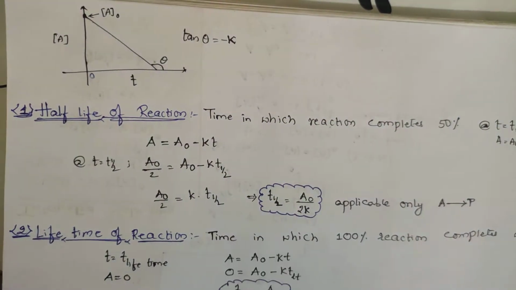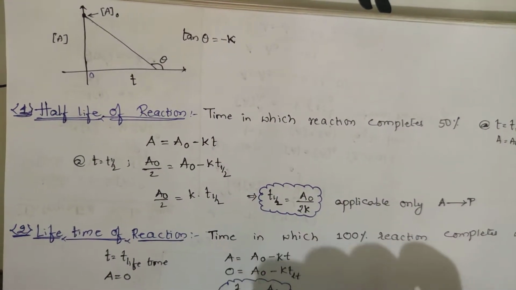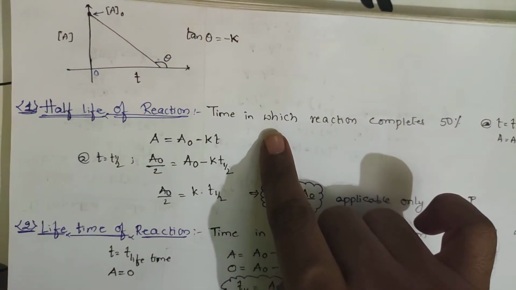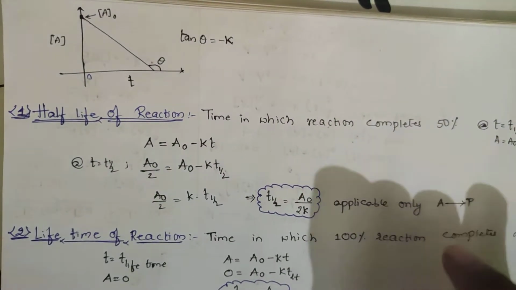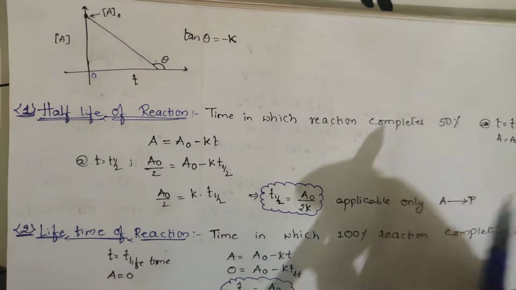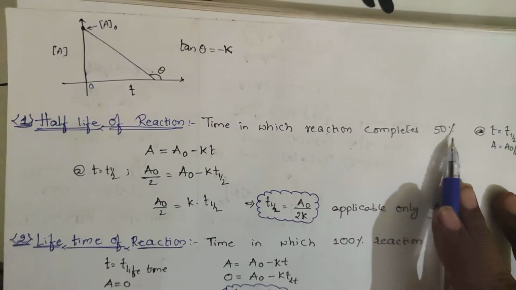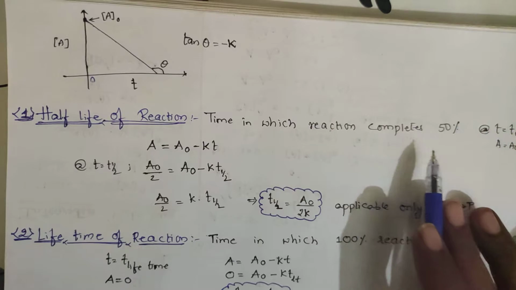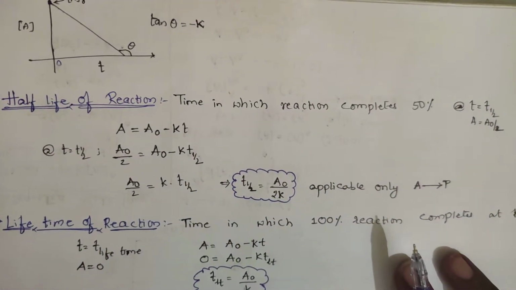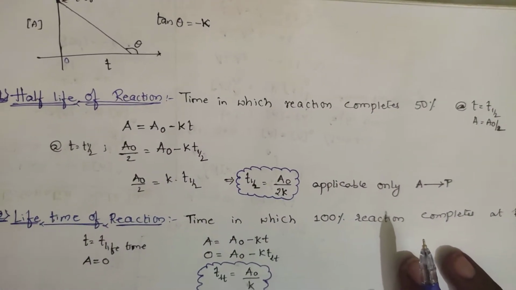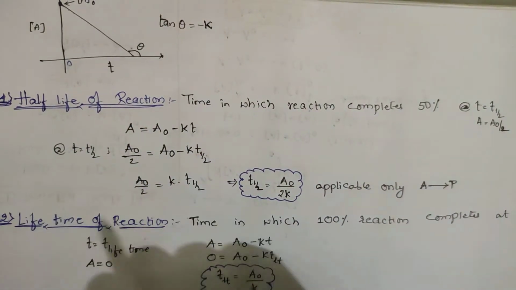Whatever time is consumed for the initial concentration to become half is called the half-life of that reaction. So the half-life is the time in which the reaction completes 50%. That time is called T half.